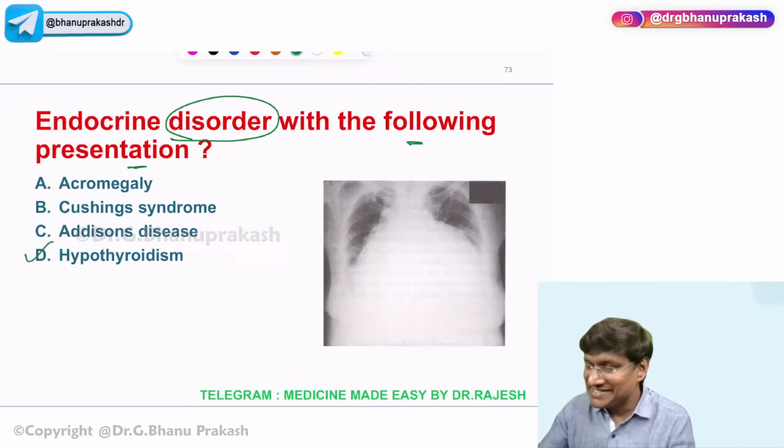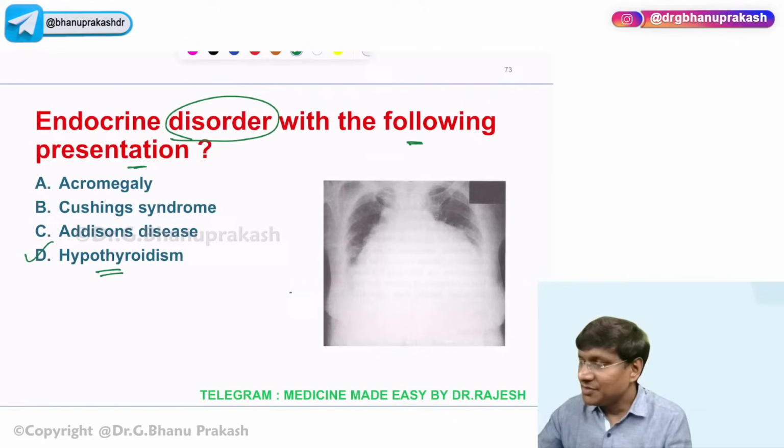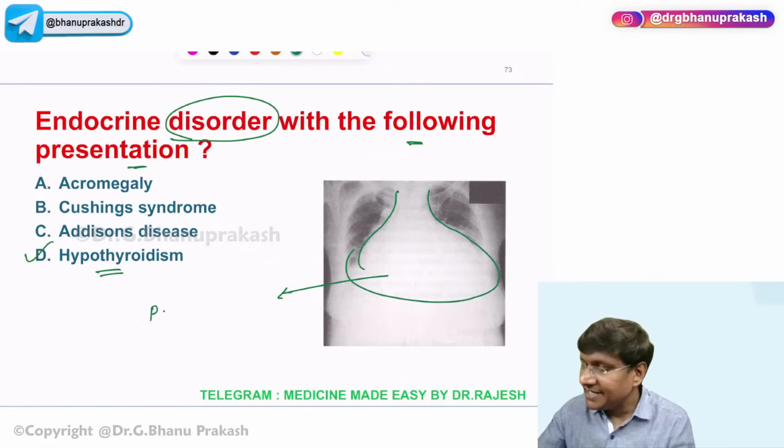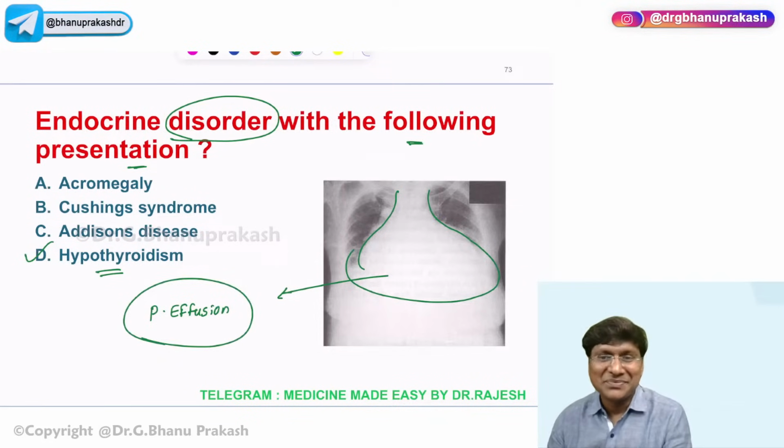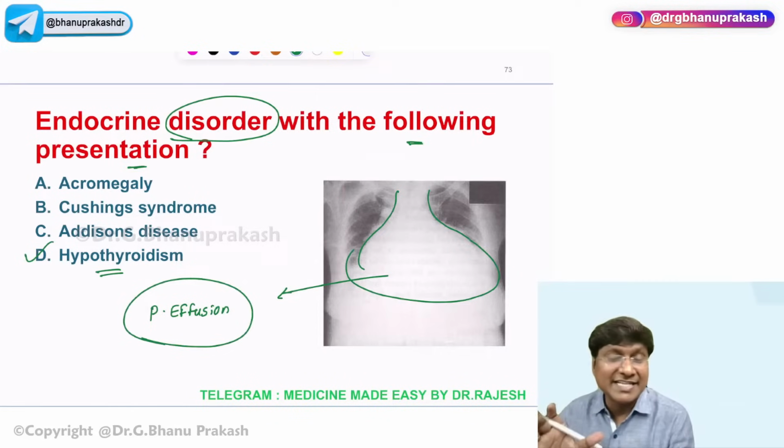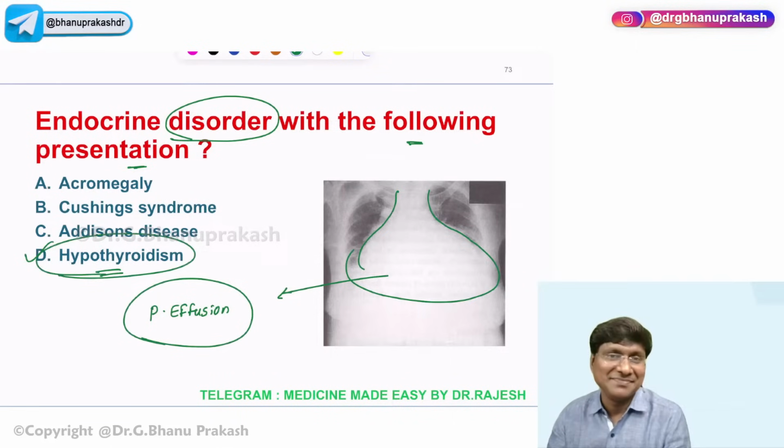So this is hypothyroidism. Why? What is this suggestive of? This is suggestive of pericardial effusion, where you have the description of the heart as water bottle appearance or money bag appearance. Where do you have pericardial effusion? That is in hypothyroidism. So the answer is hypothyroidism here.